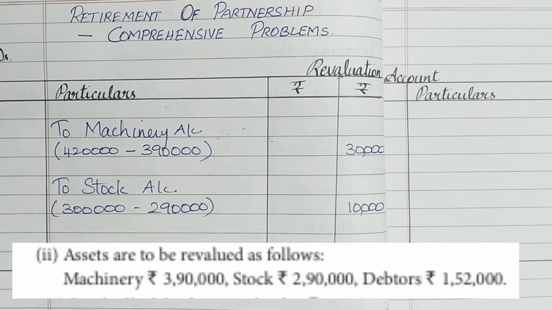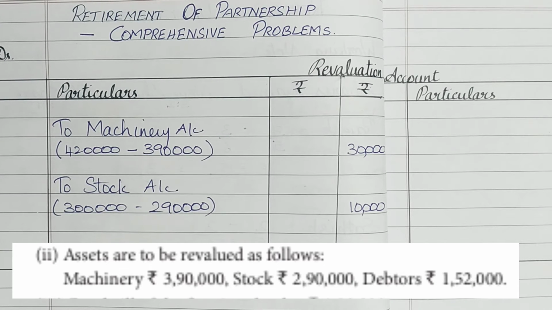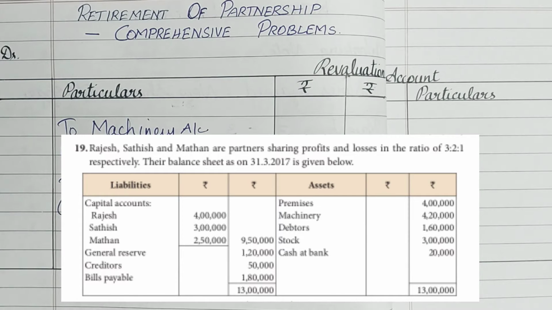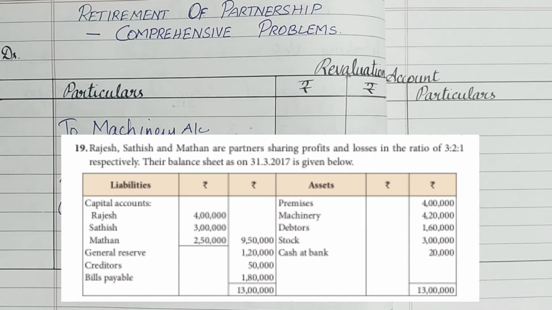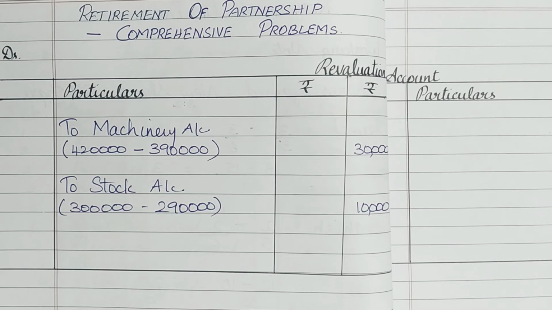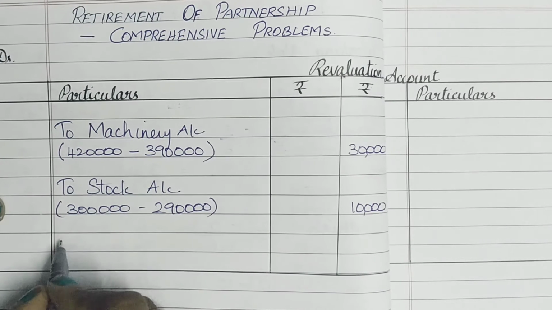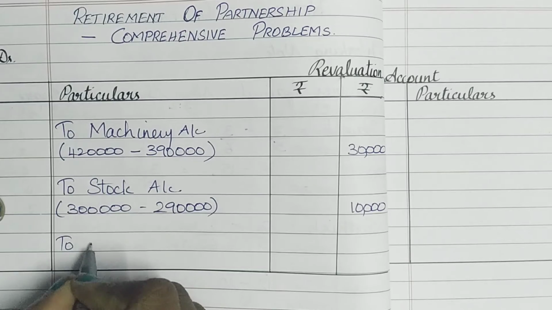Lastly, debtors are given as 1,52,000, and in the balance sheet they've given debtors as 1,60,000. So the difference between 1,60,000 and 1,52,000 is 8,000. There is a decrease in the value of debtors of 8,000. Therefore, we are going to record it on the debit side, so to debtors account.